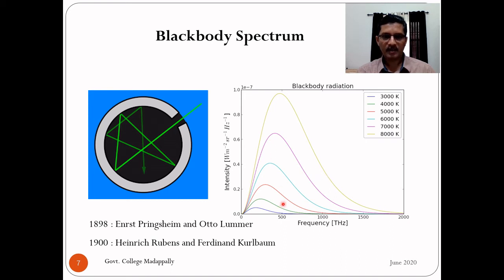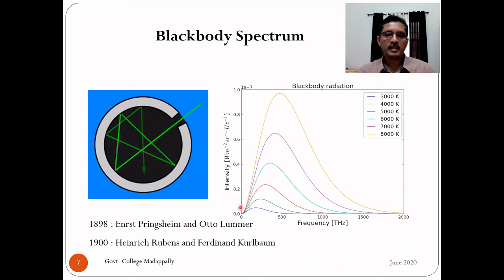If you draw a vertical line corresponding to the peak, consider this violet graph, then the area to the right of the peak, the high frequency side, is greater than the area to the left of the peak. It's not symmetric about the peak. This type of graph is called the blackbody radiation spectrum, or simply the blackbody spectrum.